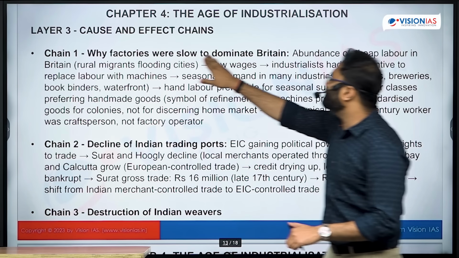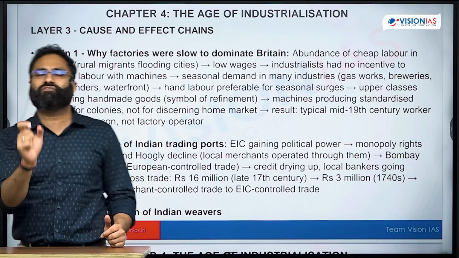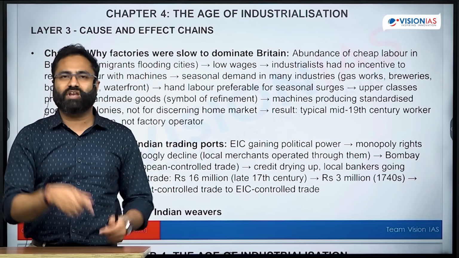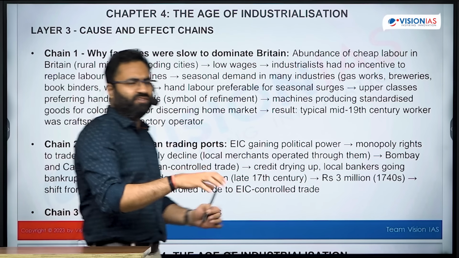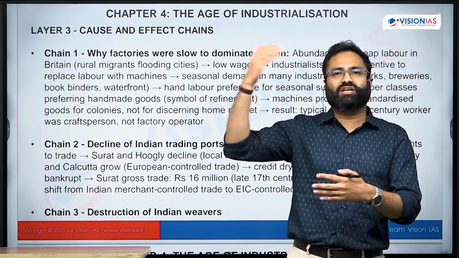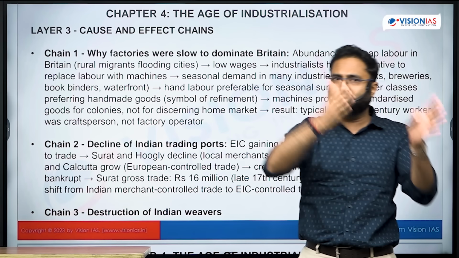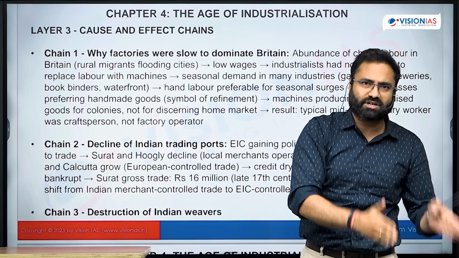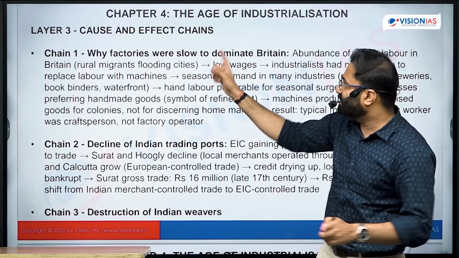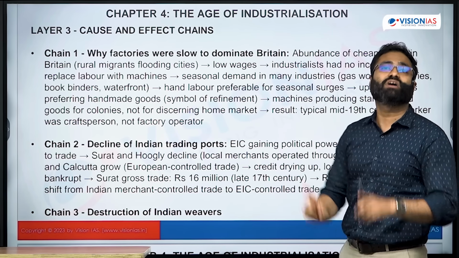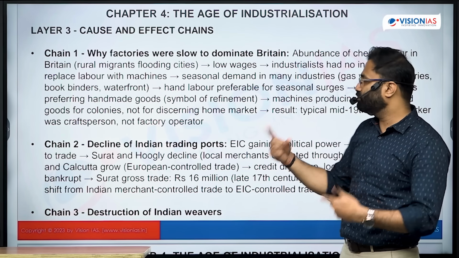So why were factories slow to dominate in Britain? Initially conventional wisdom tha na ki handcrafted things are comparatively more superior, and that's why initially the industrial revolution ke context mein people were apprehensive. But once the scale increased, once there were more colonies for Britain, and those colonies were sending the raw material, and the finished products in Britain were now being transferred to those particular markets, then eventually there was a rise of the industrial revolution. क्योंकि जब डिमांड आ रही है, now the supply got boosted.